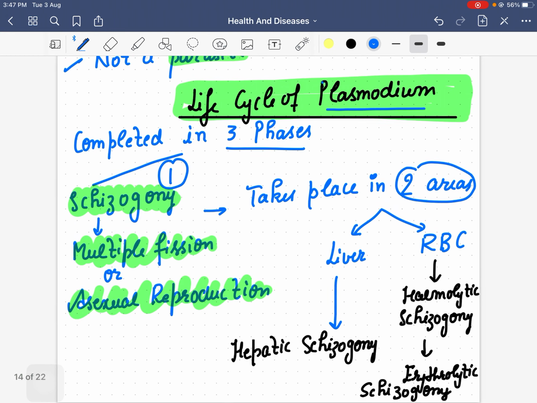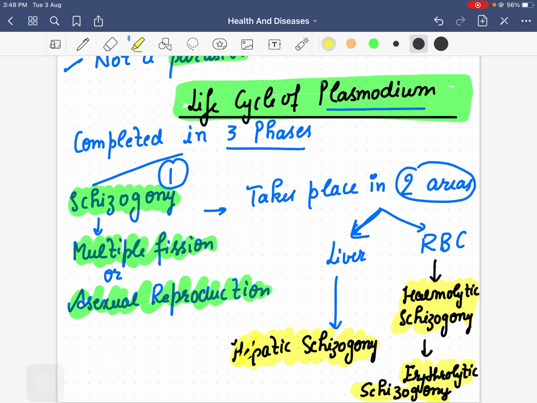One is the liver, and when this fission takes place in the liver, it is known as hepatic schizogony, right? And if this multiple fission takes place in RBC, it is known as hemolytic schizogony or erythrolytic schizogony.